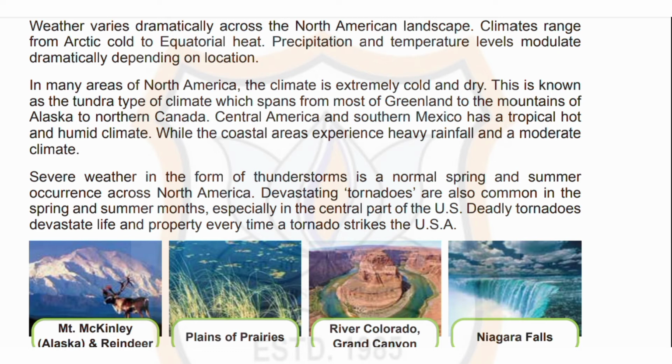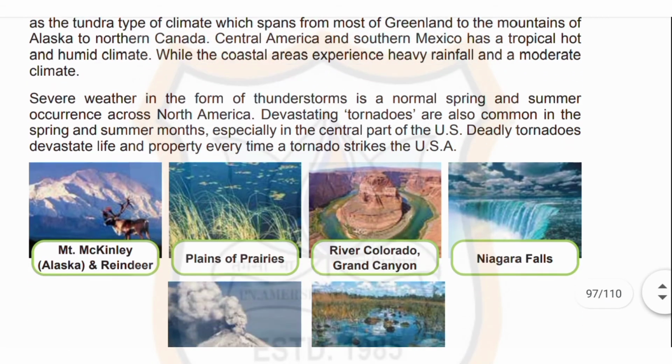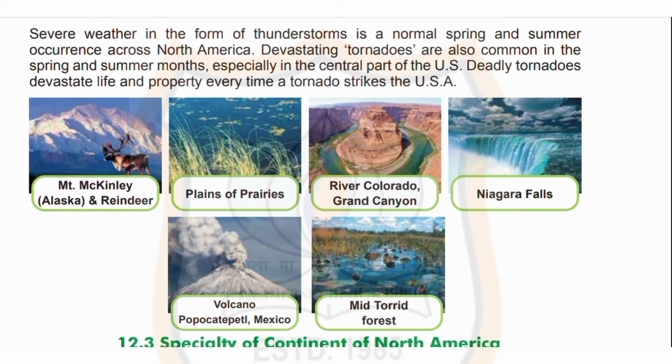Central America and southern Mexico have a tropical, hot and humid climate, while the coastal areas experience heavy rainfall and a moderate climate. Severe weather in the form of thunderstorms is a normal spring and summer occurrence across North America. Devastating tornadoes are also common in the spring and summer months, especially in the central part of the US. Deadly tornadoes devastate life and property every time a tornado strikes the USA.